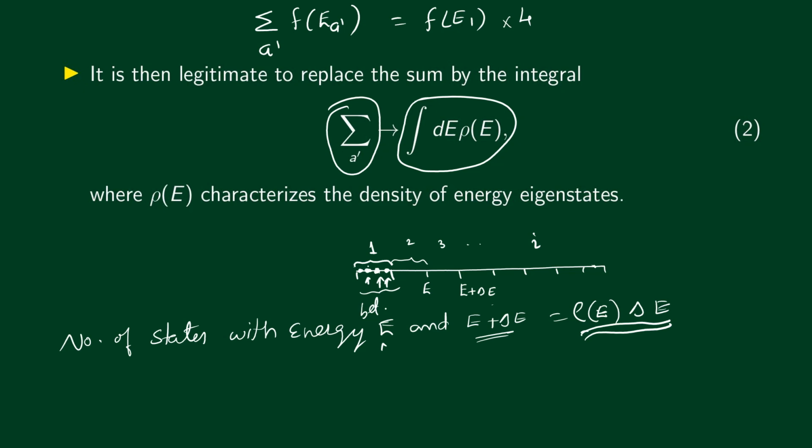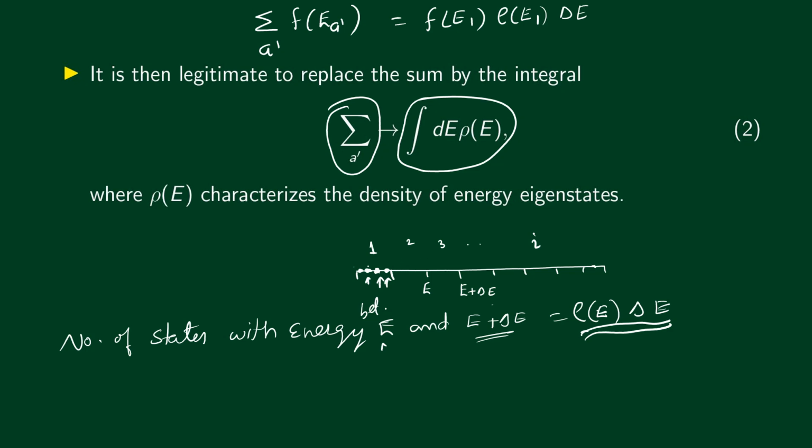So instead of adding all this up, we just multiply f of e1 by the number of states in here. Okay. So instead of this, let me write it in general as f of e1 multiplied by the number of states, which has an expression rho of e1 multiplied by delta e. Okay. Similarly, now let's go to the next interval.